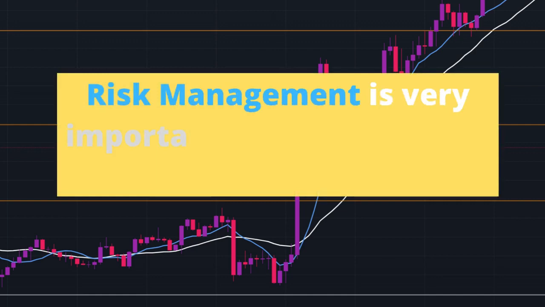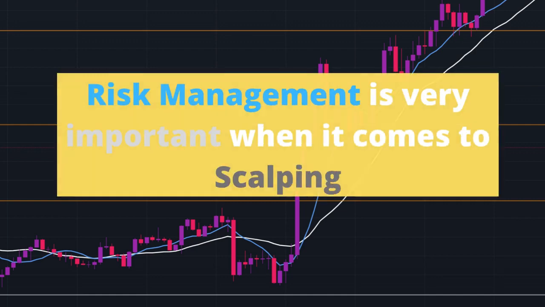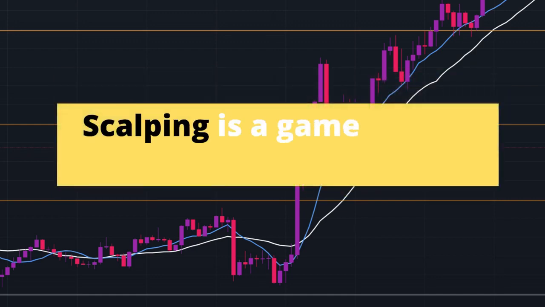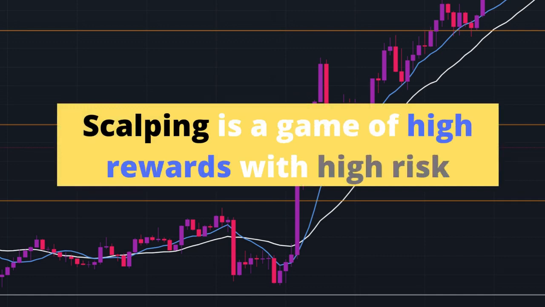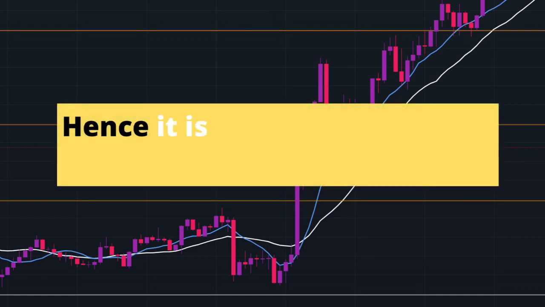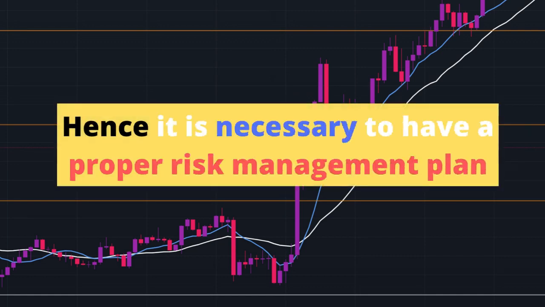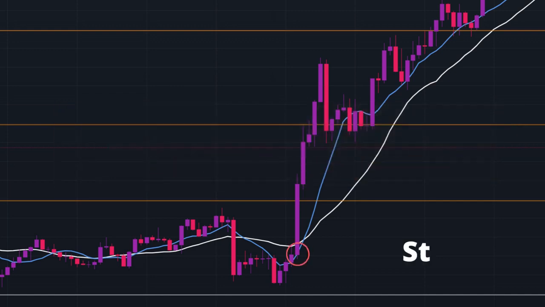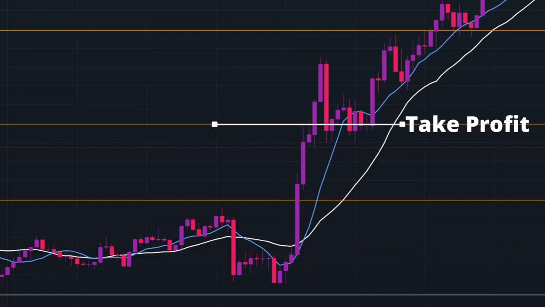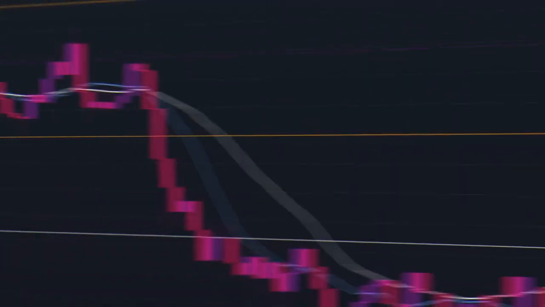Risk management is very important when it comes to scalping. Scalping is a game of high rewards with high risk. Hence it is necessary to have a proper risk management plan. In our strategy, we will place our stop loss below the low of the trigger candle. For targets, we will place them on the pivot level above our entry. As you can see, the price gave us profits.